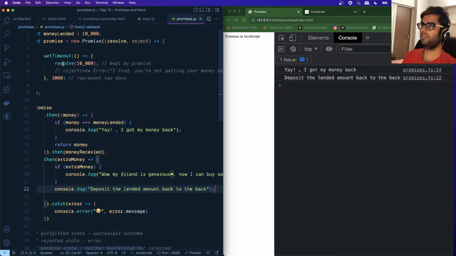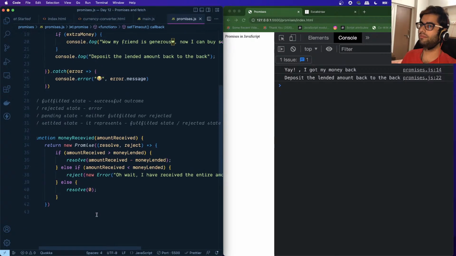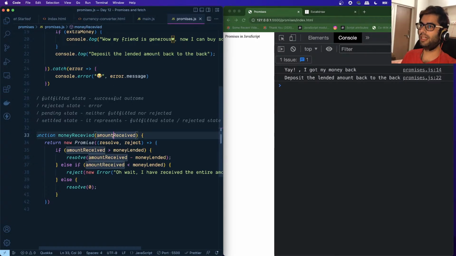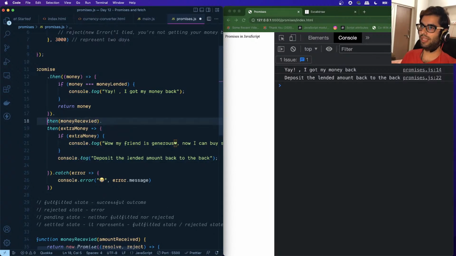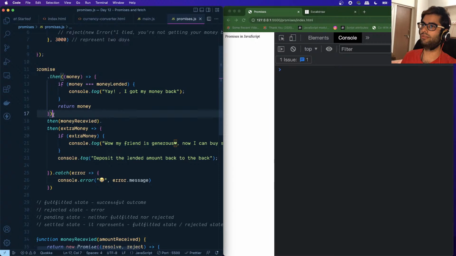So we have seen that over here we're specifying the value as 10,000, right? So it's printing to the console that, yay, I got my money back, and deposit the lended amount back to the bank, right? Because the amount that was received went through all of these conditions. So this is where we ended up. We resolved with the value of 0, and so this console.log statement was printed. So we can have a series of chains, right?